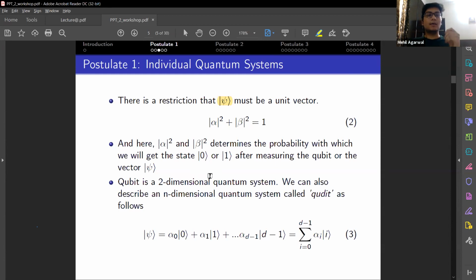Now, in quantum computing, a qubit is a two-dimensional quantum system. It's similar to having two bits, 0 and 1, but quantum systems also allow us to have an n-dimensional quantum system, called a qudit. In classical terms, it would be having multiple values of a single bit. That is, a bit can be 0, 1, 2, 3, 4, all of them together. And a general quantum state for an n-dimensional system would be this.